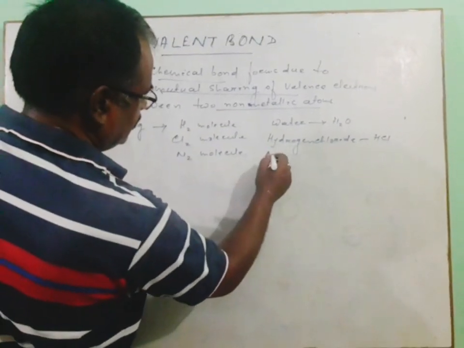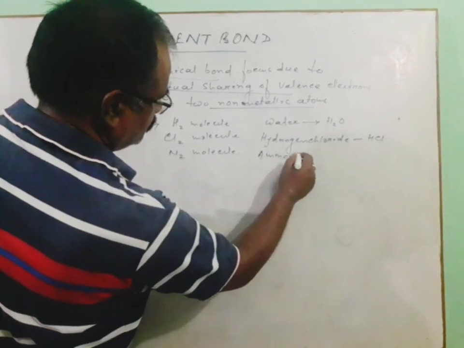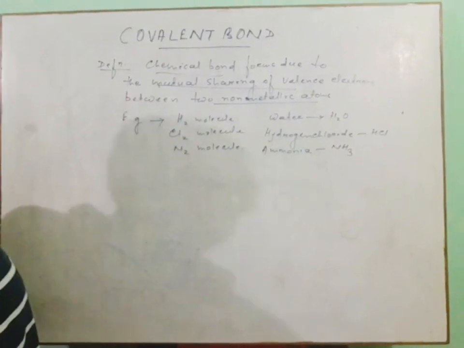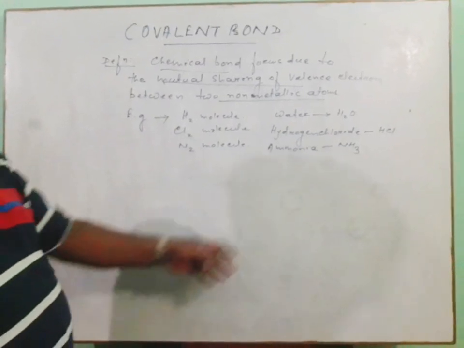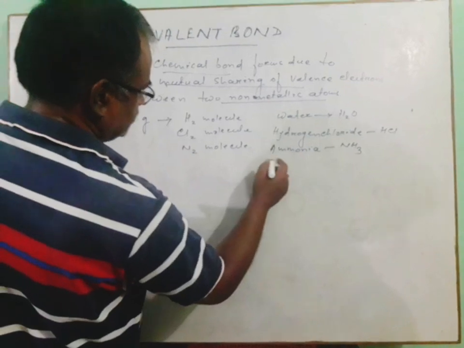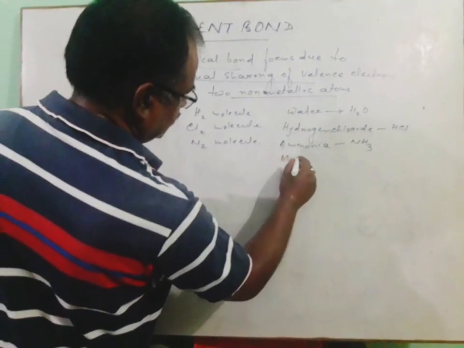Similarly, ammonia, NH3, where nitrogen and hydrogen are two non-metallic atoms that participate in this type of chemical bond. And similarly, methane,